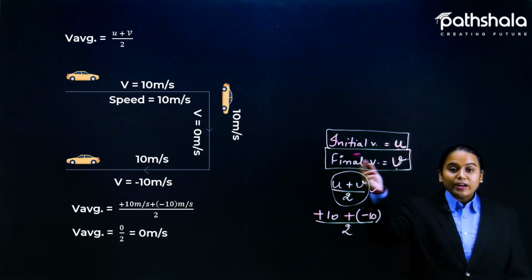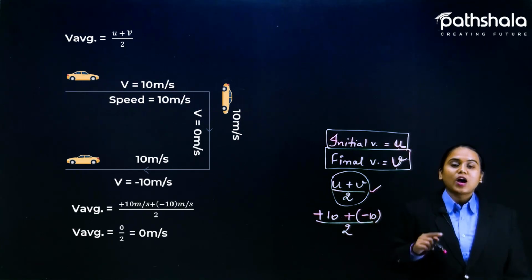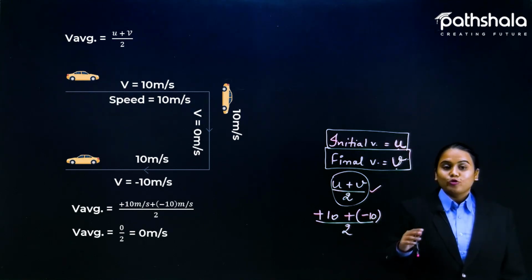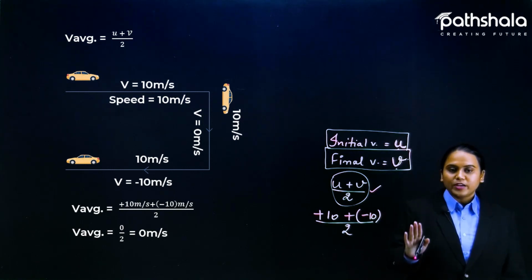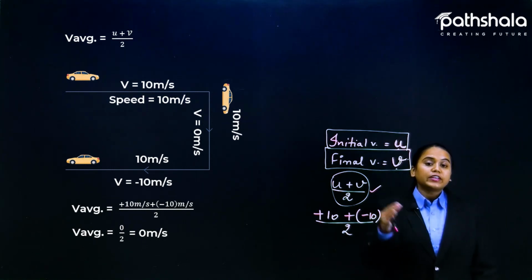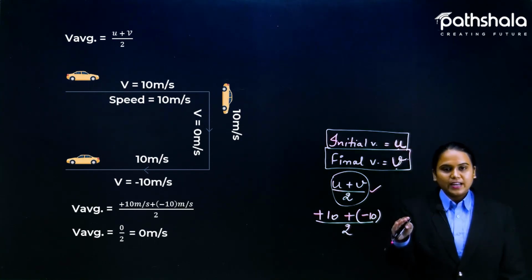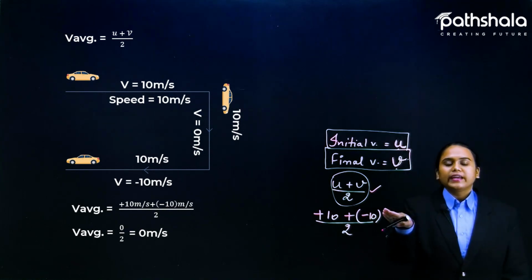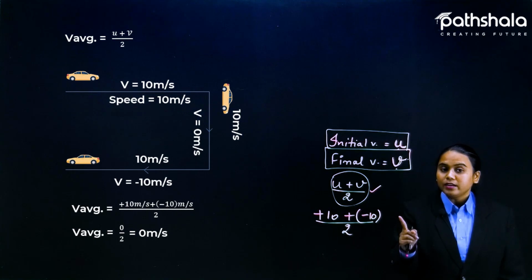See how far this car has been running. And still if someone asks what your average velocity was, this car is going to answer that my average velocity is 0 meter per second, because I have recovered the distance that I traveled earlier in the opposite direction. So my positive direction is cancelled out by the negative direction. So average velocity is 0, but average speed is not going to be 0.